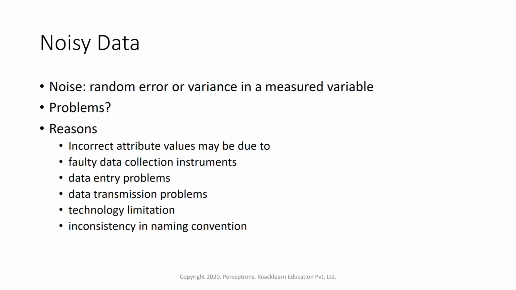Now the next problem is noisy data. Our data might also have noise. Noise is nothing but a random error or variance in a measured variable. Suppose there is high variability for a few of the values, or there is some error within the values. As we saw earlier, a negative value in salary might be noise, just an error or a high variance. What are the problems which might have caused this noisy data? That's what we have to first figure out. The reasons might be incorrect attribute values, maybe due to a faulty data collection instrument. So here also it might be because of faulty data collection.